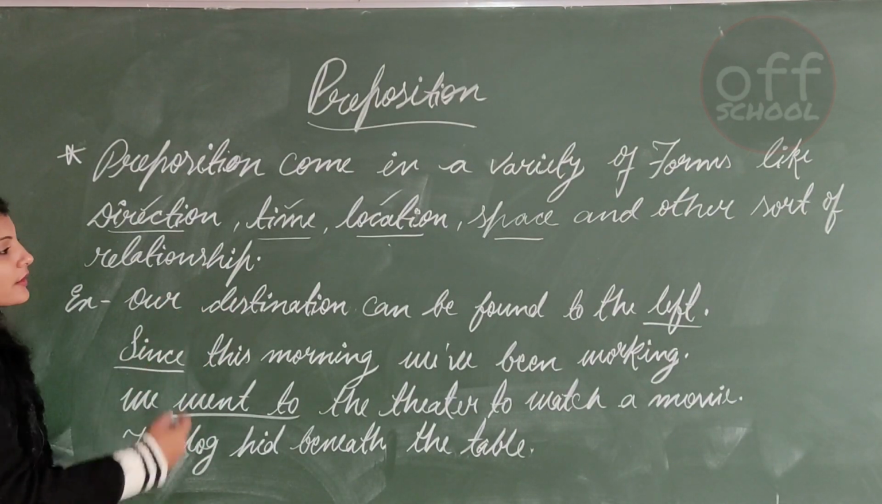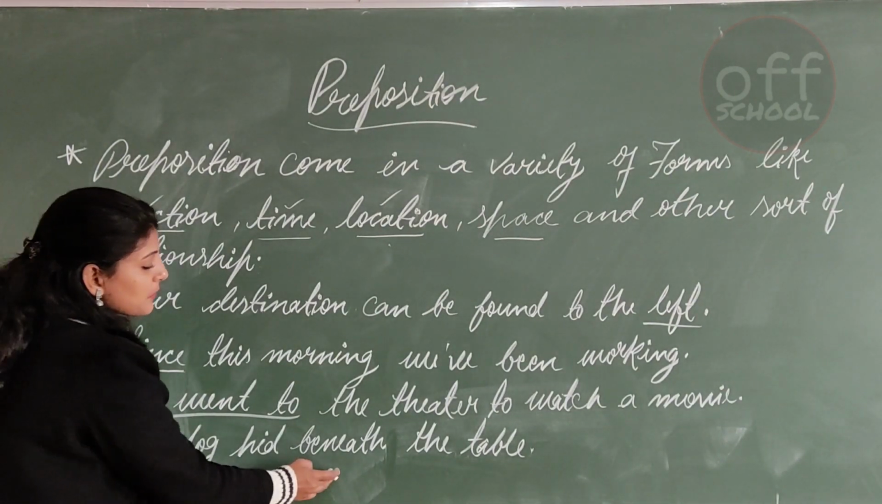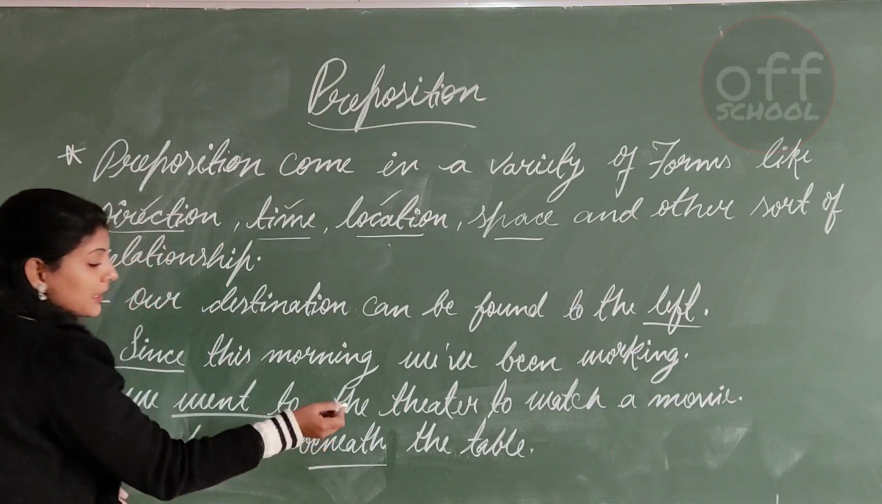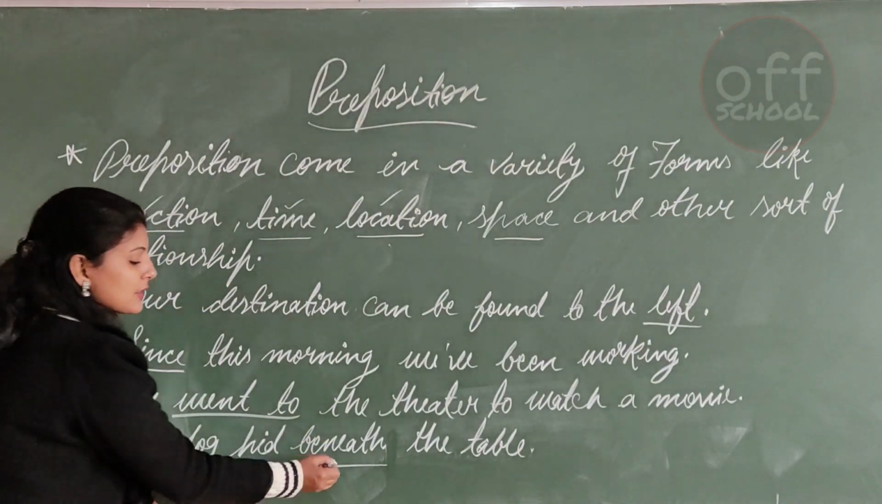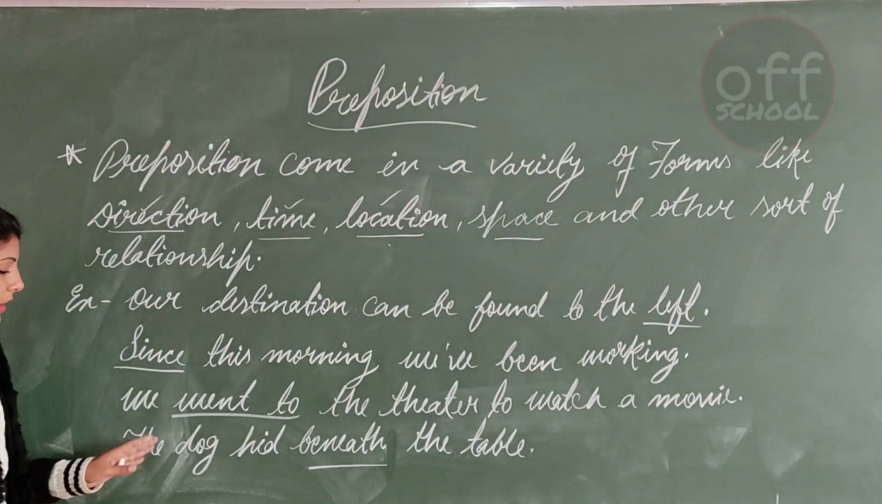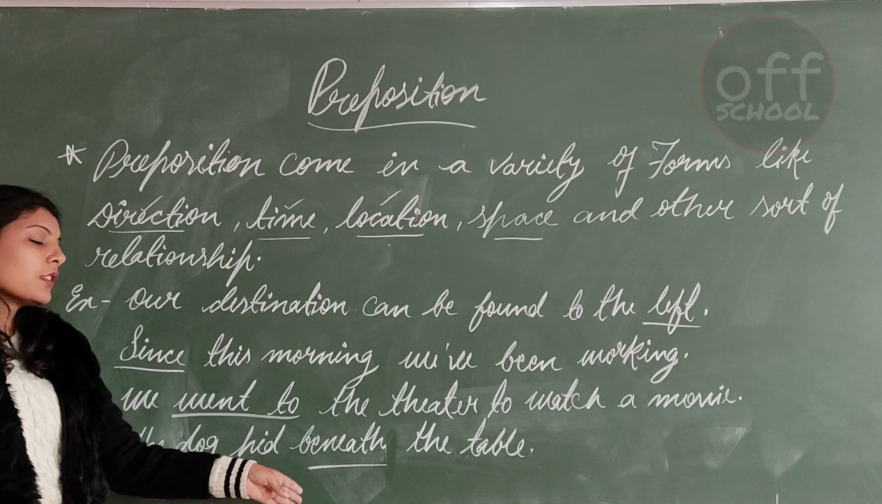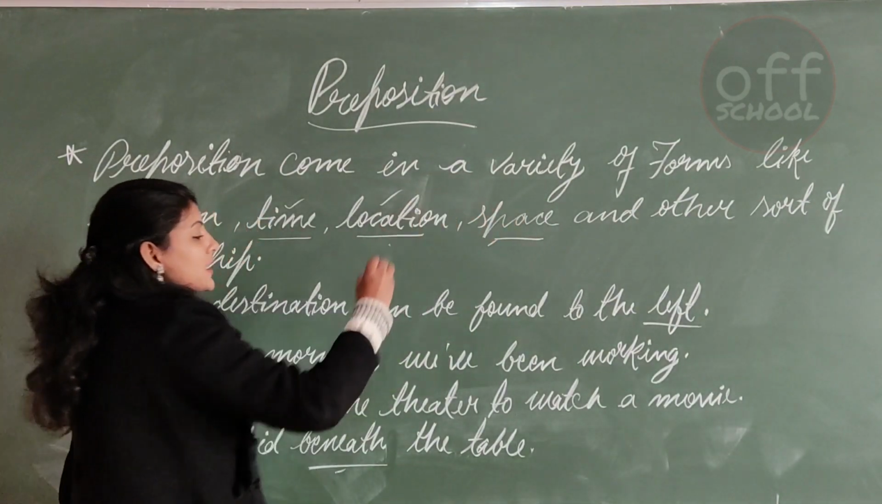And the last one is space. The last example, the dog hid beneath the table. So this word beneath is telling us about the space. So where did the dog hide? Beneath the table. So this will be the example of space.